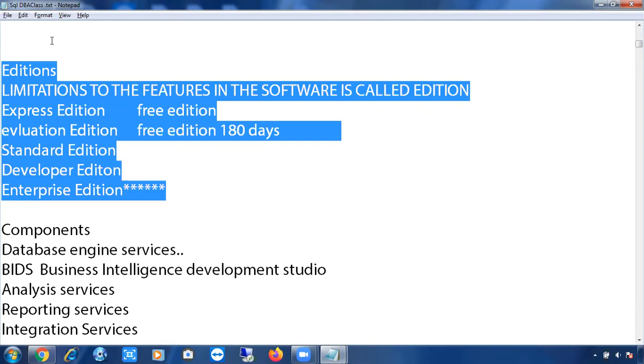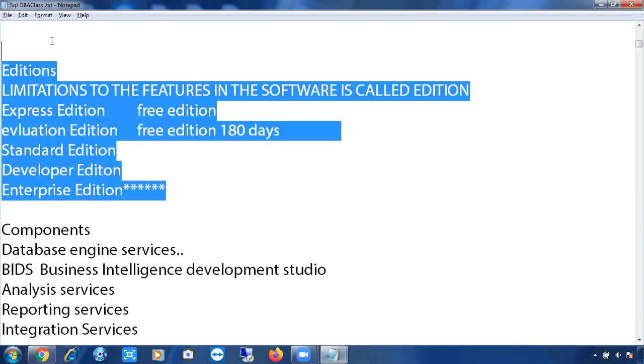In the gold plan, they are going to unlock some more extra features. In the platinum plan, they will unlock all the features with a lifetime. Lifetime means till you get married, you are going to get the details. So based on the plan, they are going to charge you. Based on the plan means based on the information and features they provide. In the silver plan, only some features are provided, so they charge you as per the features.